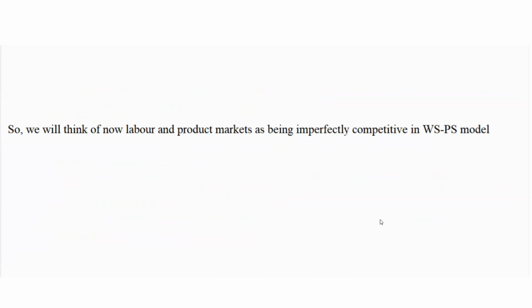The model of labor demand and supply assumes perfectly competitive labor and product markets where firms and workers take wages and prices as given. But the WSPS model allows some market imperfections such as market power, collective bargaining, trade unions, price and wage setting, and so on.